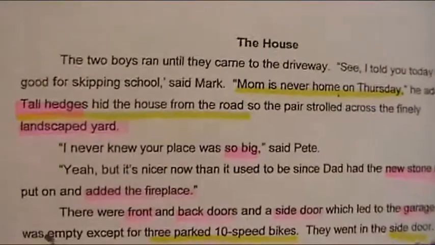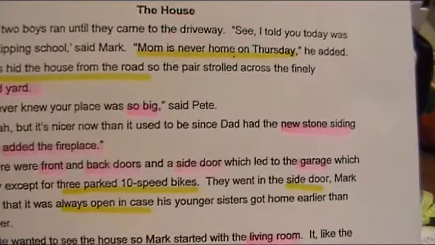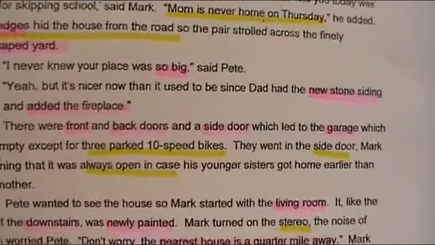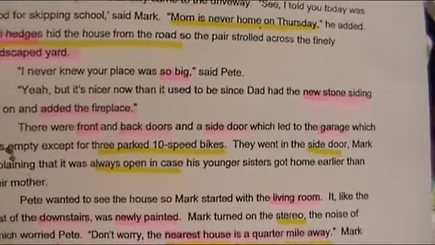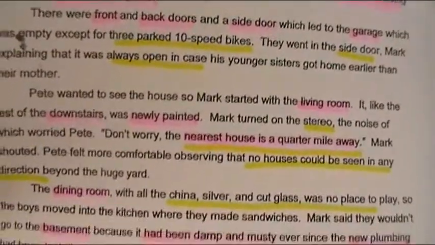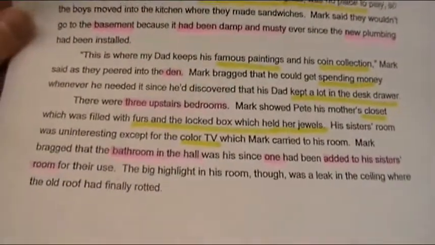The information here that I have highlighted in yellow is all of the information that would be important if we wanted to buy this house. We see here the big yard, the big house, all of the new features, that it's newly painted, lots of space, there's a basement that's damp and dusky.